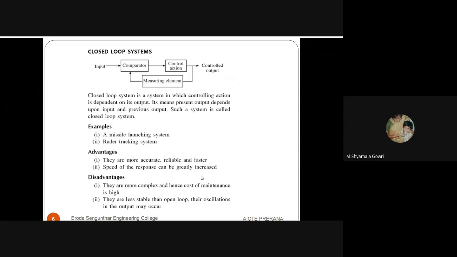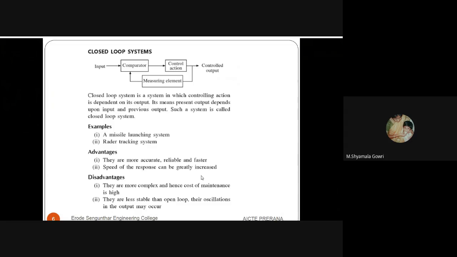In this case, each and every second, the various parameters of a missile and radar tracking system are sensed, and according to the parameter variations, the control signal is provided to the system in order to correct the output and achieve the desired input.